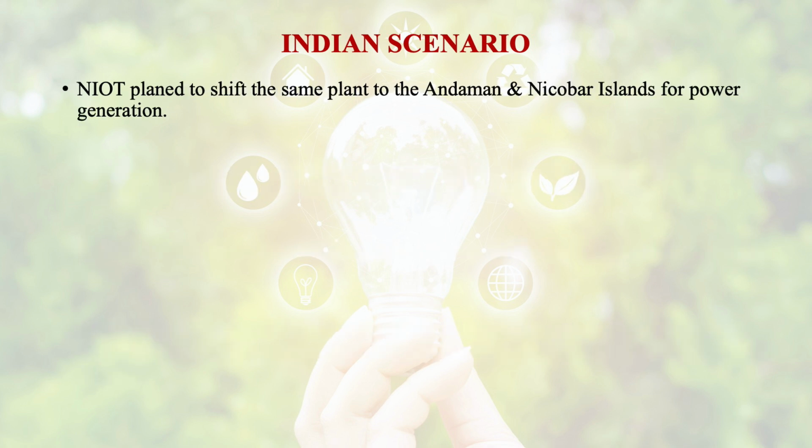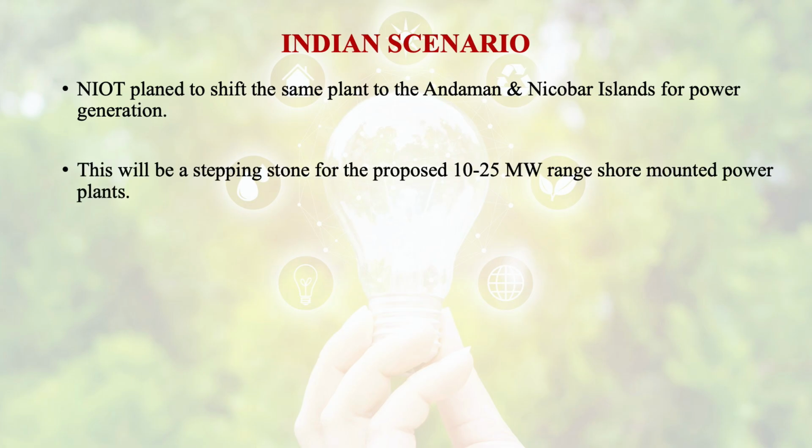NIOT planned to shift the same plant to Andaman and Nicobar Islands for power generation, and it was a stepping stone for the proposed 10 to 25 megawatt range shore mounted power plants.